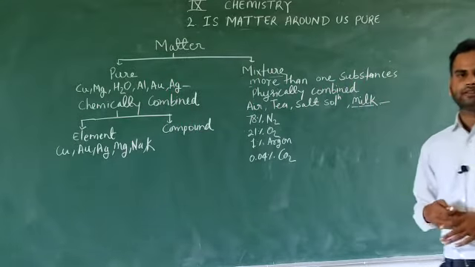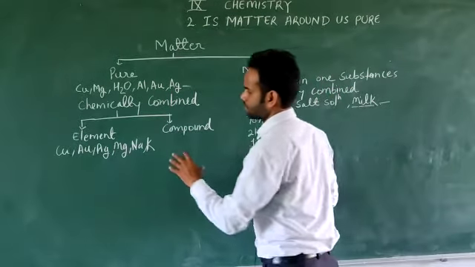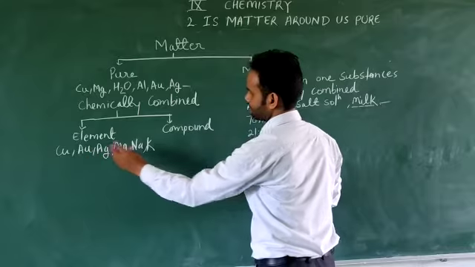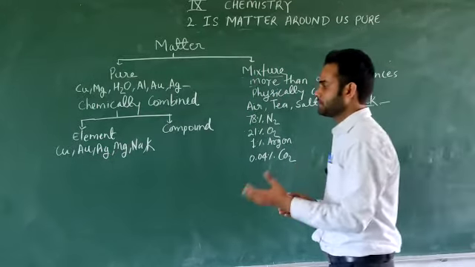Elements also can be classified into metals, non-metals, and metalloids, but here we will not talk about that. So elements contain only a single type of atom inside them. Okay, they cannot be divided further.